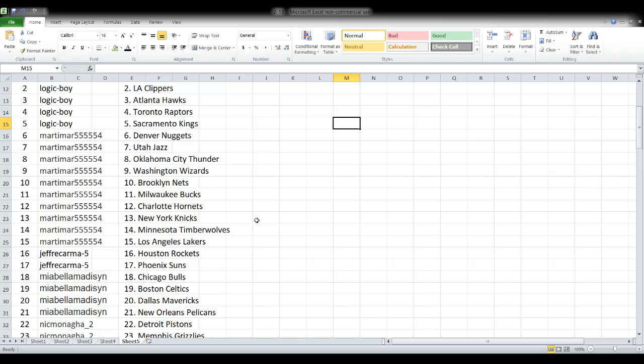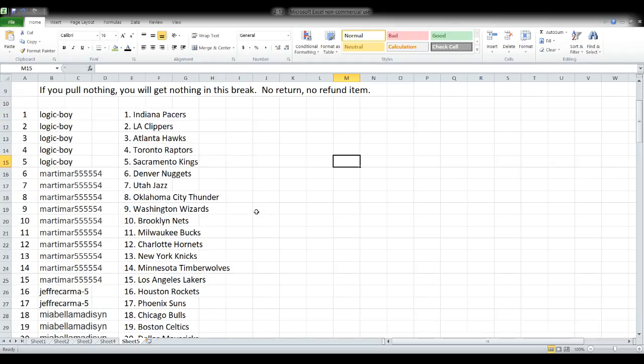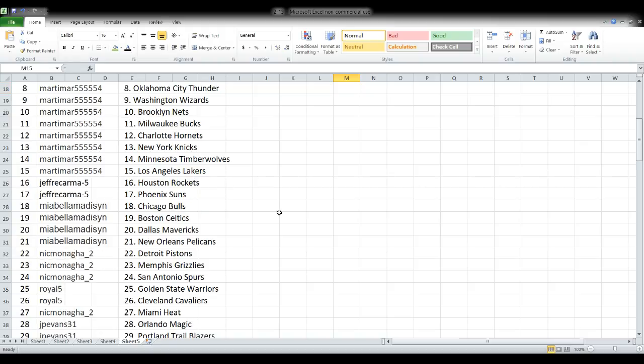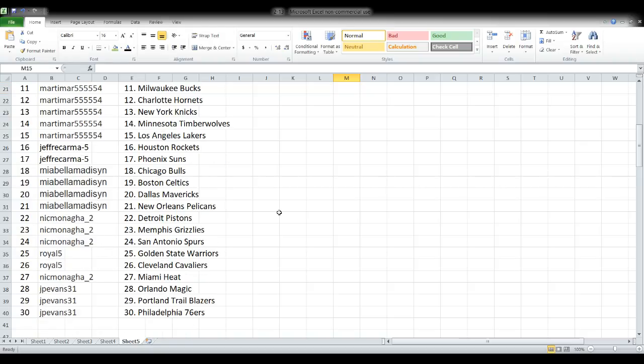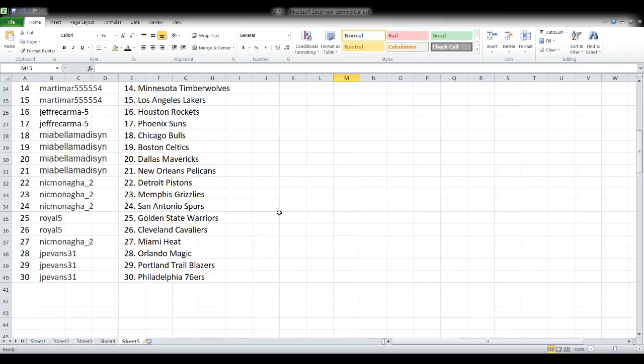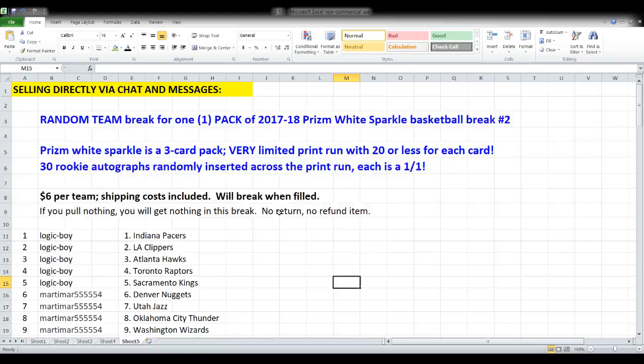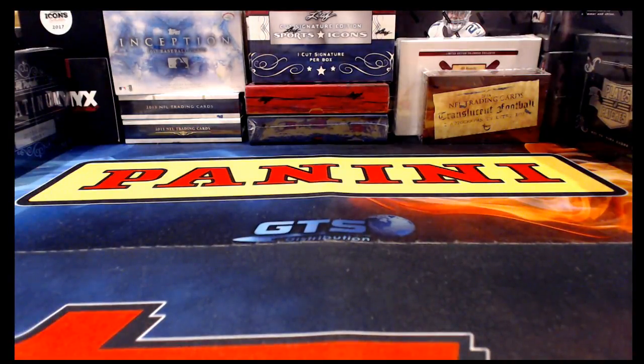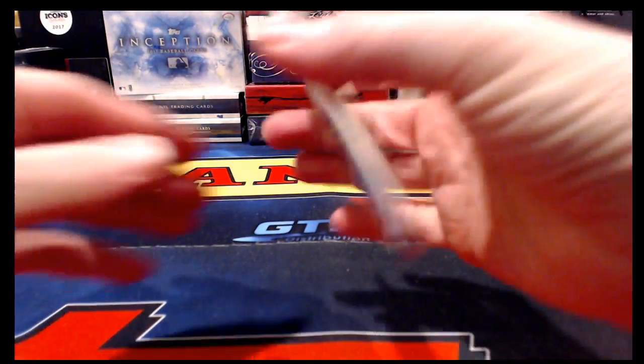Again, this is a break that was not listed on eBay. This break was sold directly by way of chat. So if you're involved in this, you can see across from your name what team or teams, as the case may be, you ended up with after we completed the randomization, which is what we just now did. And that is going to put us ready to break this pack. And then as soon as we do that, we'll be on to our regularly scheduled breaks from eBay.